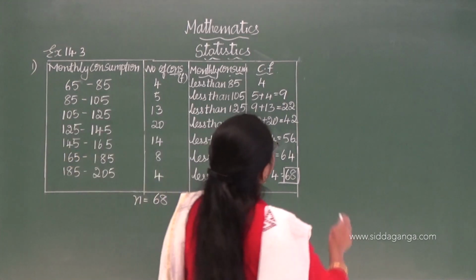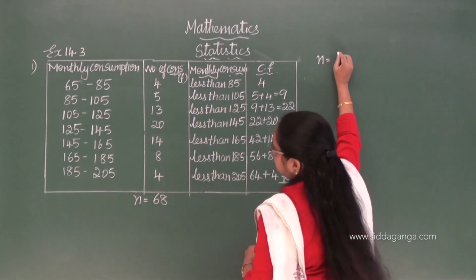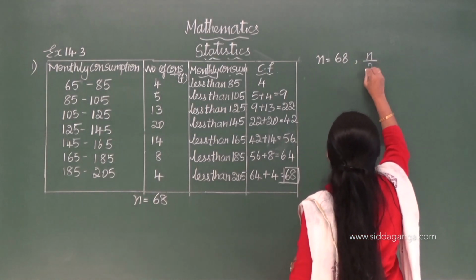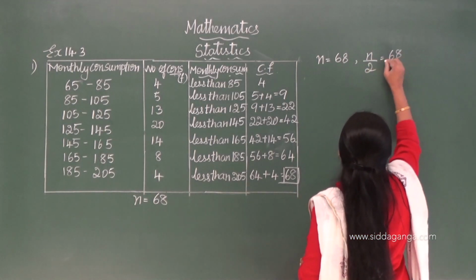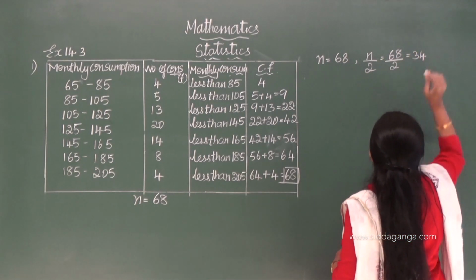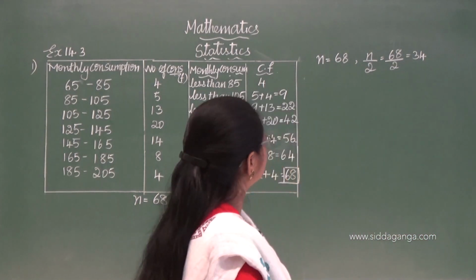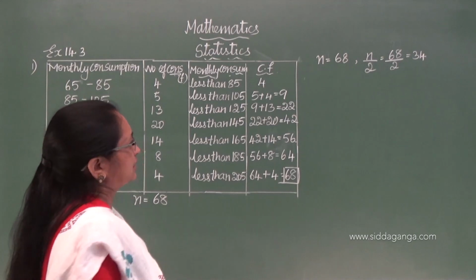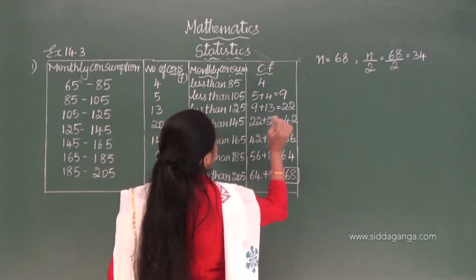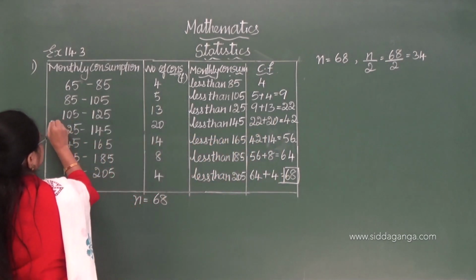Next step I told you, after doing this column, find out n is equal to how much? 68. So let us find out n by 2. n by 2 is 68 divided by 2. 2 3s are 6. 2 4s are 8. 34. So 34. Where does it lie? 34, little greater than 34, means here 42.